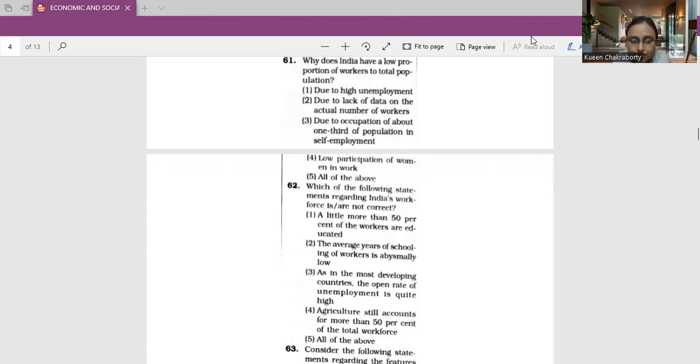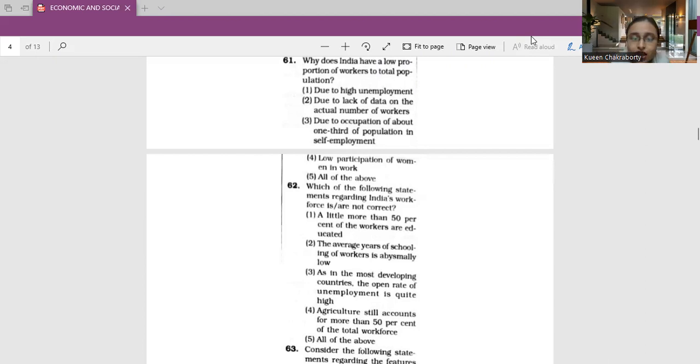Let me read out the question for you. Why does India have a low proportion of workers to total population? Firstly, due to high unemployment. Number 2, due to lack of data on the actual number of workers. Number 3, due to occupation of about 1/3 of population in self-employment. Number 4, low participation of women in work. And number 5, all of the above.